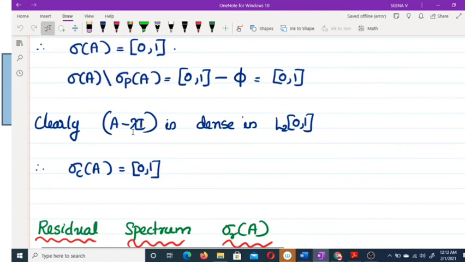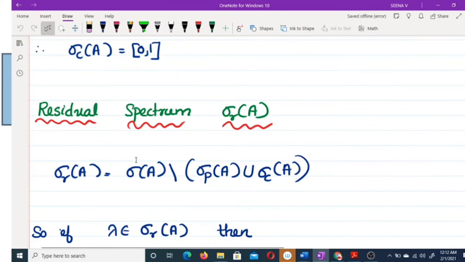Now what about the range of A − λI? It is dense in L2[0,1] because it consists of square integrable functions x(t) and continuous functions. These are clearly continuous functions, therefore clearly integrable, and therefore clearly dense in L2[0,1]. So σ_c(A) equals the closed interval [0,1].